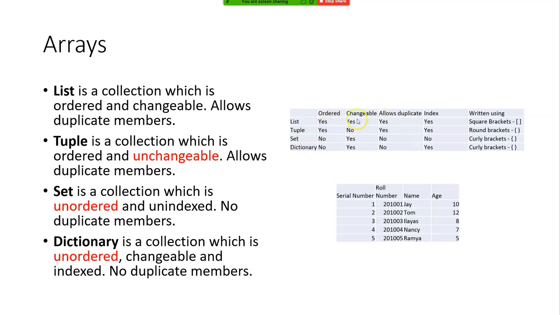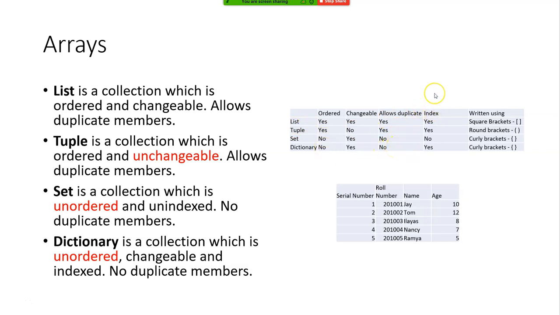The second one is, I have a file. Is it changeable or not? Can I delete this Tom's record? You can't do that in a tuple. Next, does it allow duplicates? In list and tuple, duplicates are allowed. In set and dictionary, duplicates are not there.